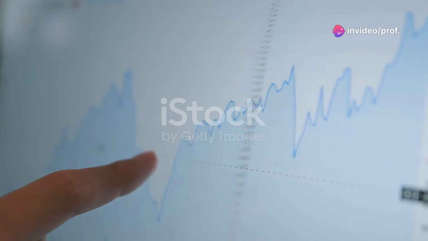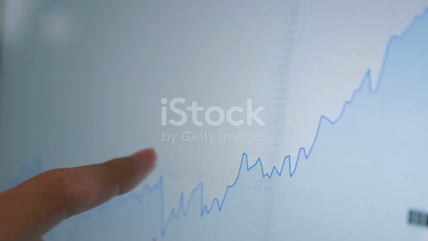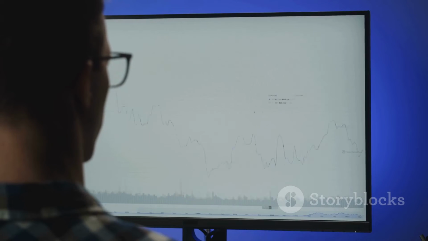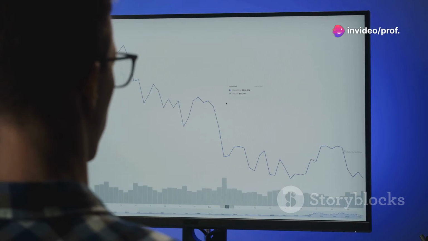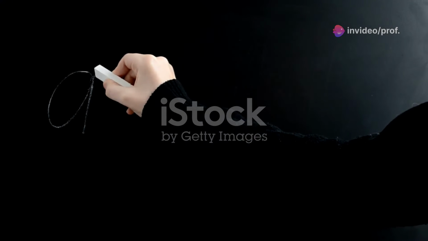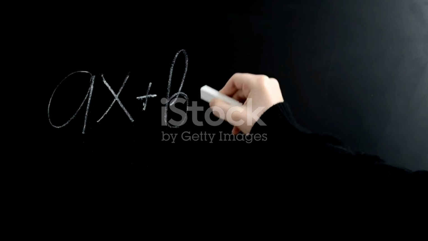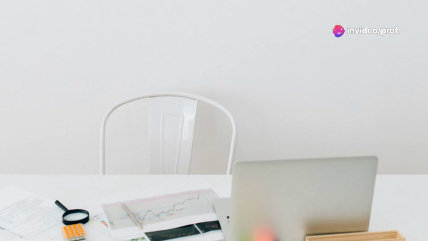And now comes the heart of linear regression, finding the best fitting straight line through our data points. This is crucial because the accuracy of our predictions hinges on how well this line represents the data. This line, represented by the equation y = mx + b, should capture the general trend of the data, allowing us to make accurate predictions. The m stands for the slope, which indicates the steepness of the line, while b is the y-intercept, showing where the line crosses the y-axis.